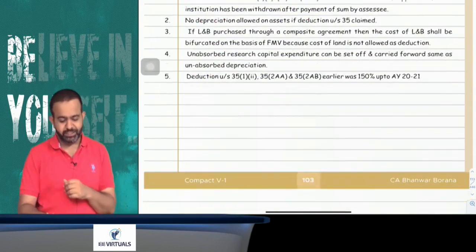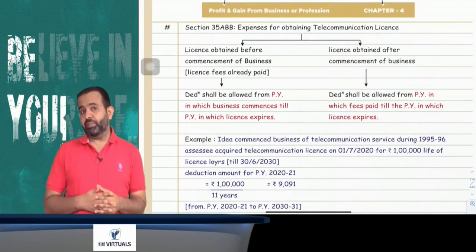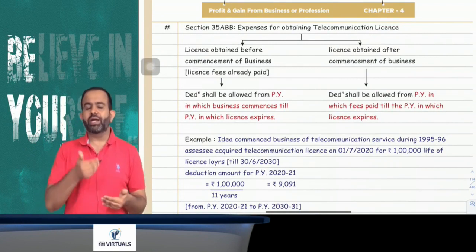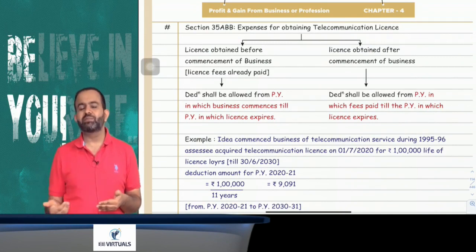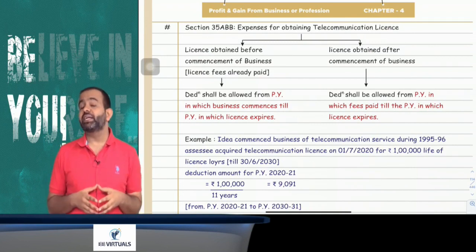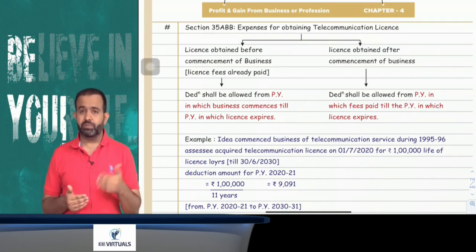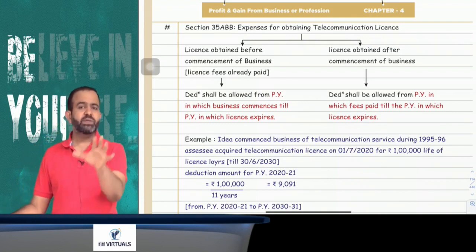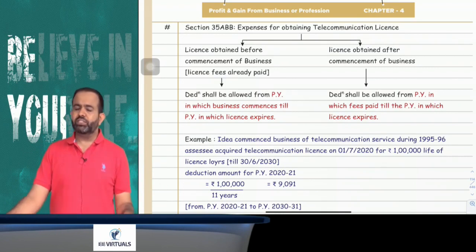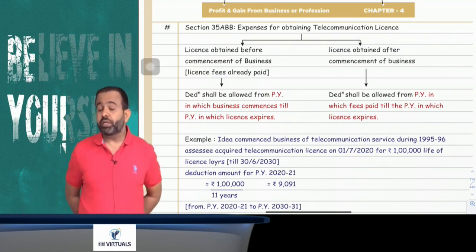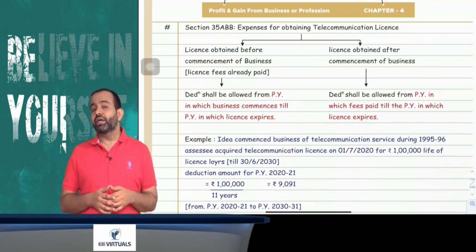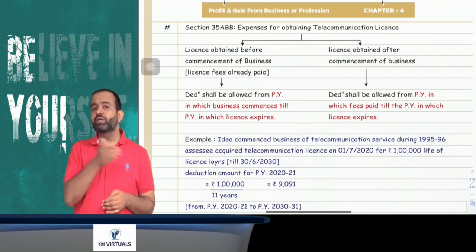Yes. Now the next part is related to Section 35(ABB). 35(ABB) is related to the telecommunication license fees. Whenever you acquire a telecommunication license, meaning a license for providing telecommunication service in India, normally it is an intangible asset. So can you claim depreciation on an intangible asset? The answer is yes. But guys, whenever there is a specific provision, you have to go with the specific provision, and this section is a specific provision. So Section 35(ABB) says that whatever license fees is paid to acquire the telecommunication license, that fee is allowed over the life of the license, meaning amortized over the life of the license.